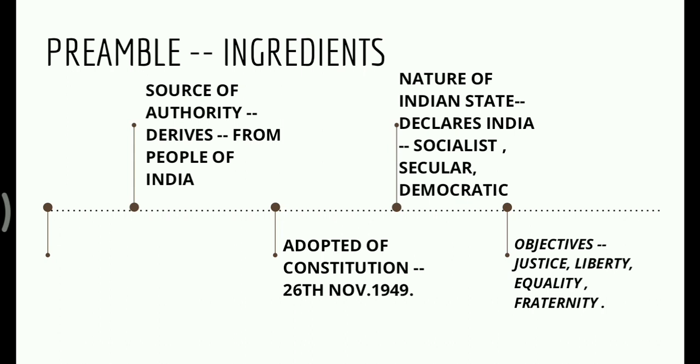The components of the preamble are: first, the source of authority, that is, We, the People of India. It derives its authority from the people. The second is the nature of the Indian state, which declares India as a sovereign, socialist, secular, democratic republic. And the third is the objectives, that is, justice, liberty, equality, fraternity. The date of adoption of the Constitution is 26 November 1949. That was basically the Purna Swaraj date.